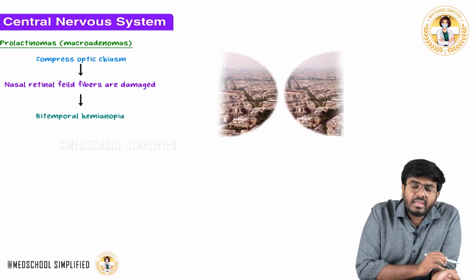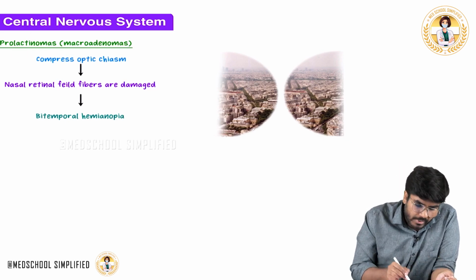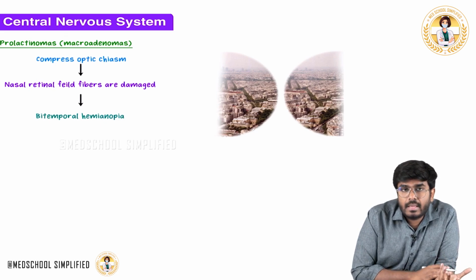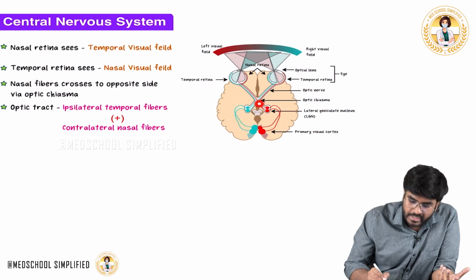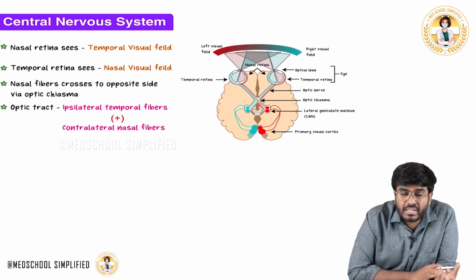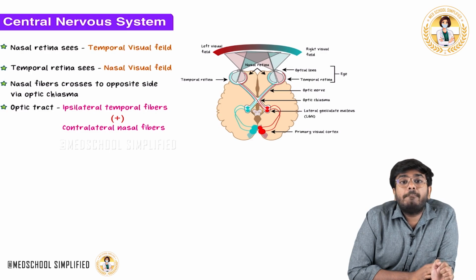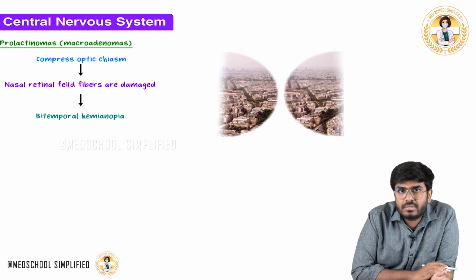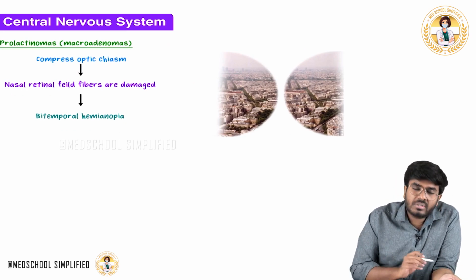Now, prolactinomas are macroadenomas of the pituitary gland. Here is where the pituitary gland is situated. Because of this tumor, a space occupying lesion, it is going to compress the optic chiasm. A simple thing: the nasal retinal fibers are damaged.